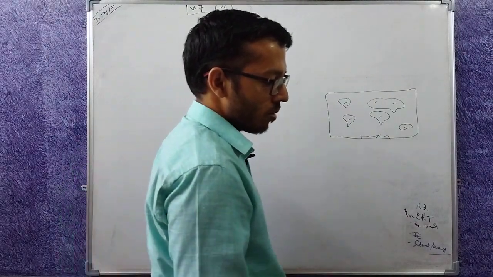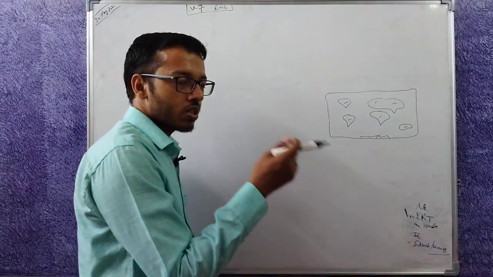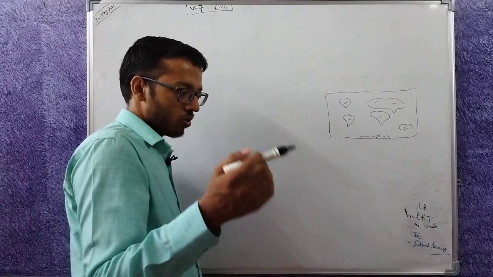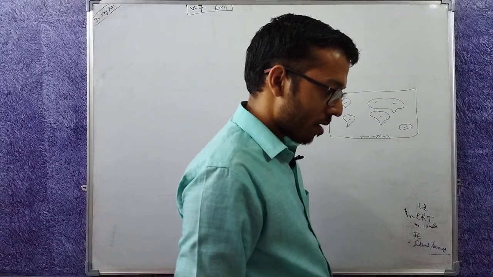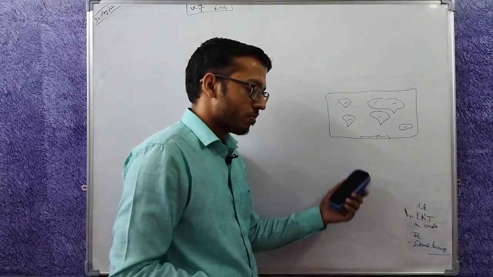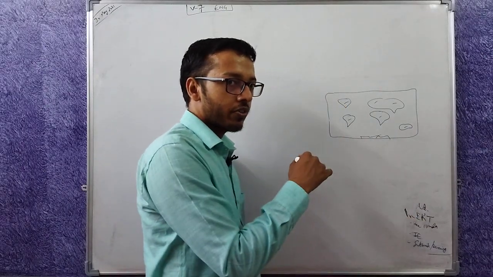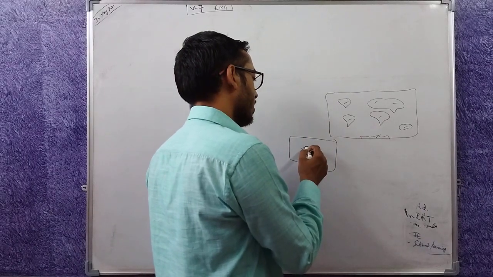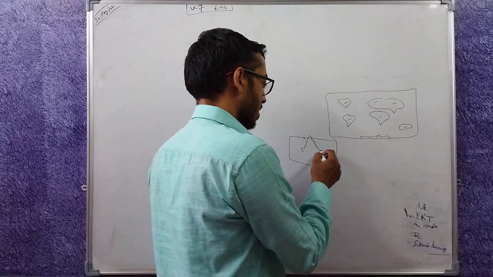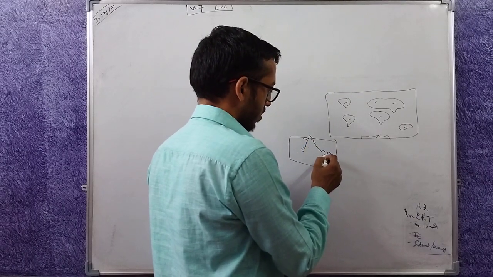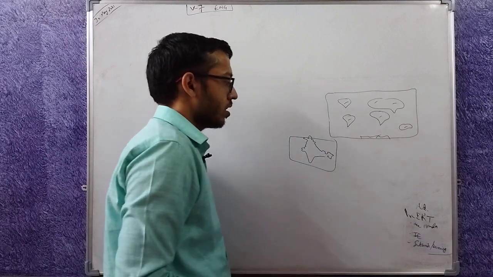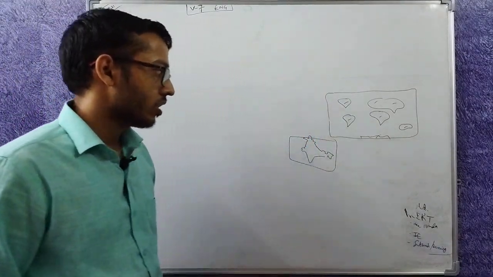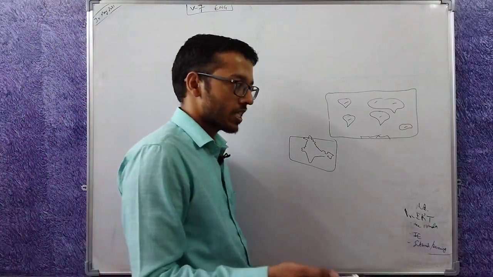It says, what is a globe? A model of the earth. For example, this football could serve as a model of the earth. If I start drawing on it, here is North America, South America, etc. What is a map? This is a map. A map is a representation of earth's surface or a part of it. I can also draw a map just of India. So that's also a map. So a map is a representation of the earth or a part of it in 2 dimensions using a scale.